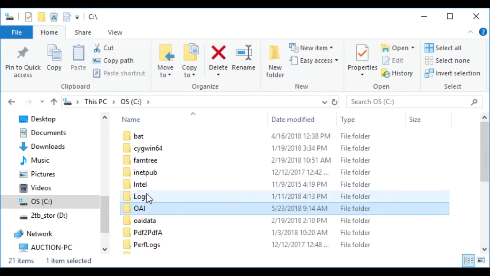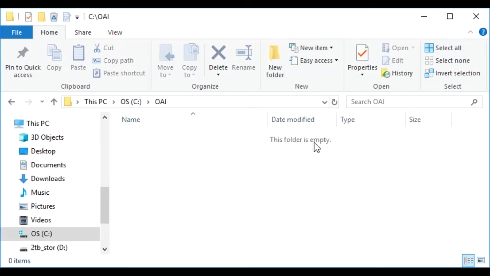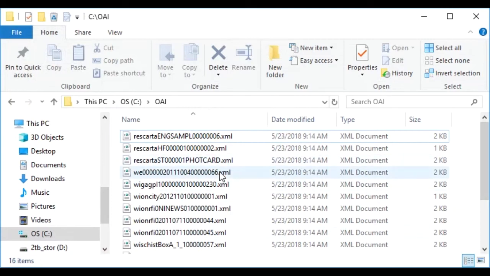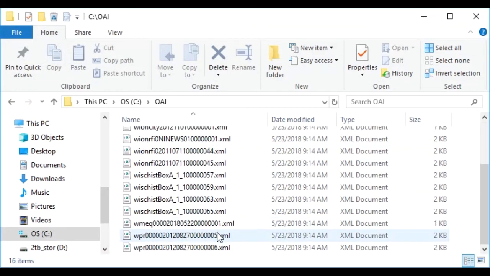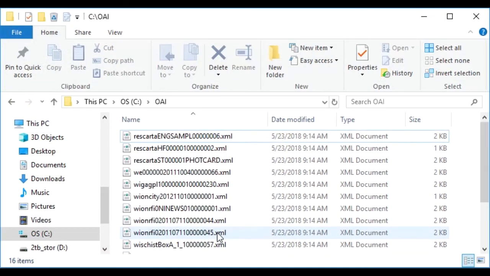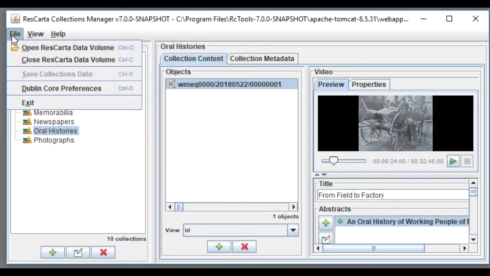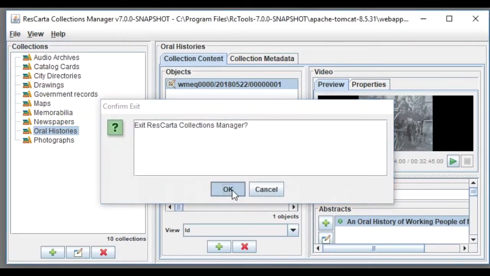Here's OAI. It's empty. Go back here, say yes. It wrote it out for 16 objects. And we can go back, and here they are. So it goes down. Here's my Mech1 data. All right. So we've got collection level metadata. We've got Dublin Core metadata if we want. We can exit the collection manager. That's done. Let's open up our indexer.